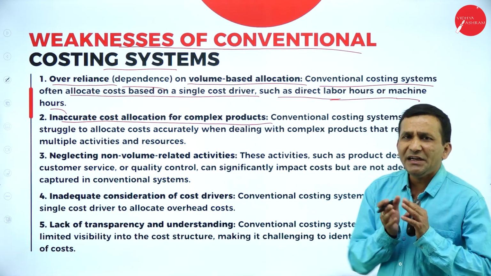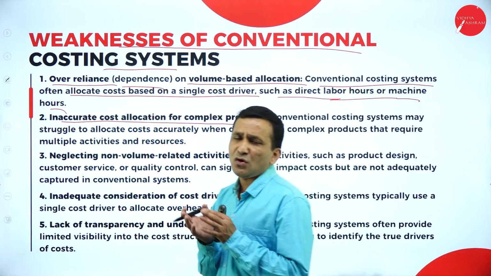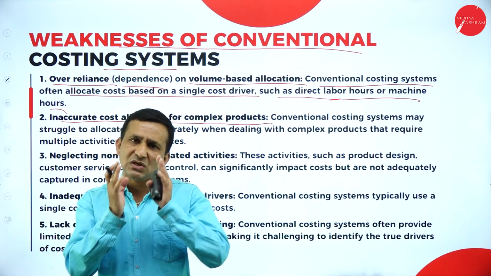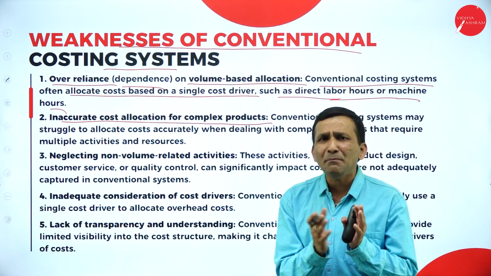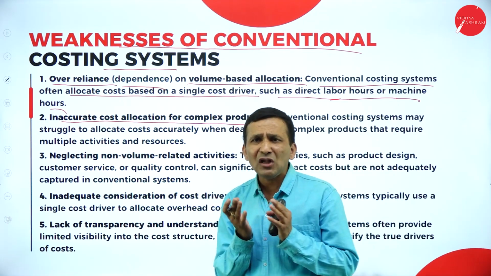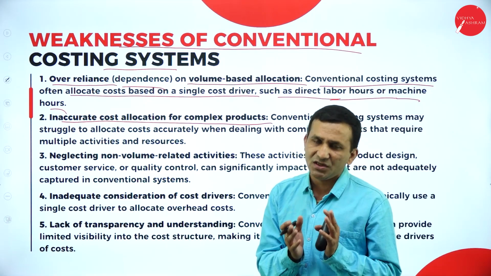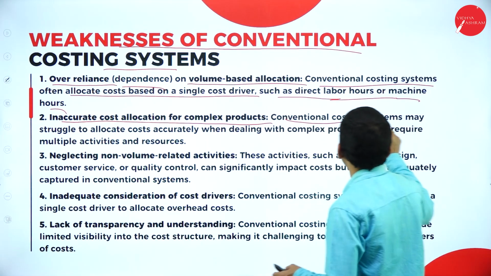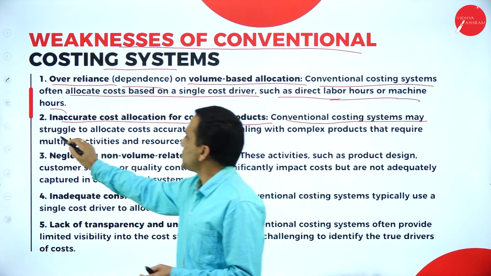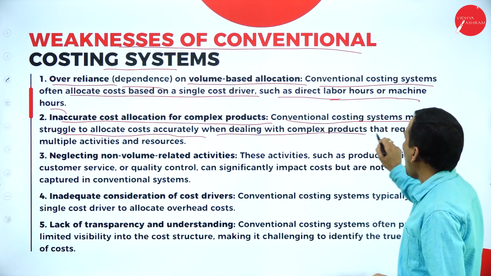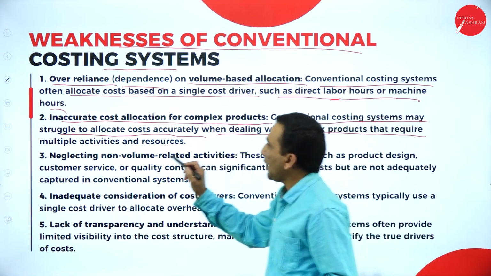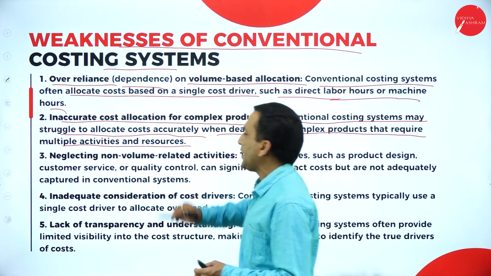Inaccurate cost allocation for complex product. Inaccurate. So in the traditional costing system, we are focusing value basis on the material and labor, but in the activity we are not comparing. So I'm just telling what and all the weakness we are finding in the traditional costing. Okay, the conventional costing system may struggle to allocate cost accurately when dealing with complex products that require multiple activity and resource.